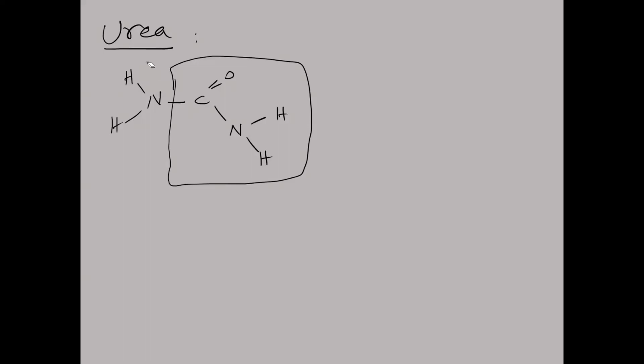This NH2 group is what? Amino group. So what is the IUPAC name of urea? The IUPAC name of urea is aminomethanamide. So aminomethanamide is the IUPAC name of urea. Urea is the common name. Aminomethanamide is the IUPAC name.